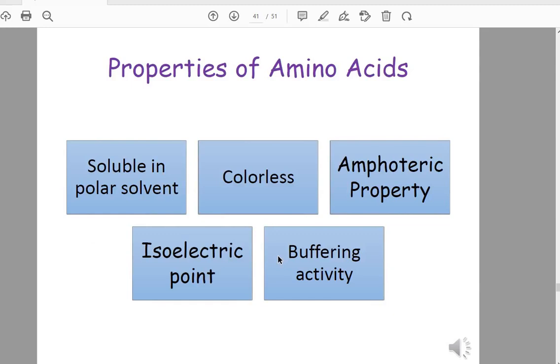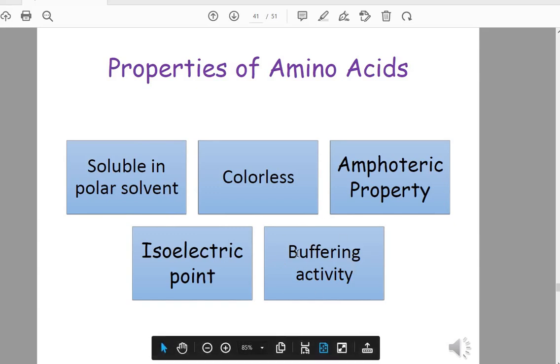The last part of our lecture is the properties of amino acids. Amino acids are soluble in polar solvents. They are colorless, have amphoteric property, and we will learn the meaning of amphoteric property and isoelectric point, and they have buffering activity.